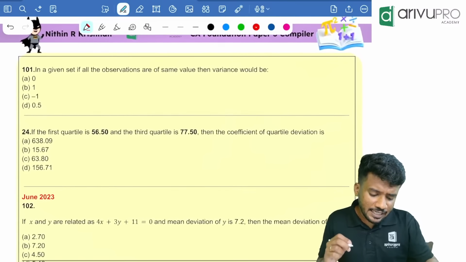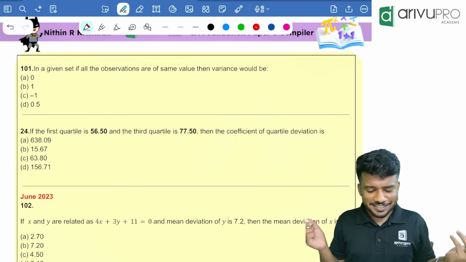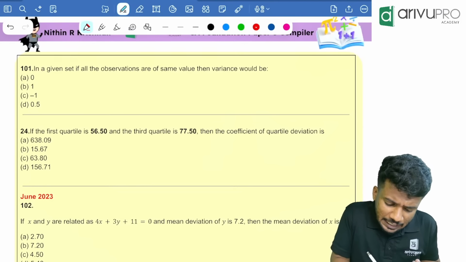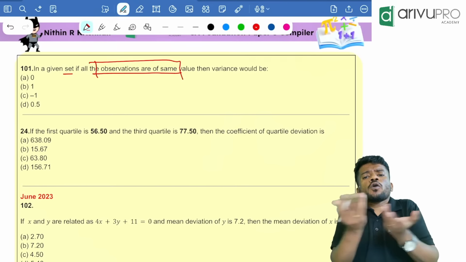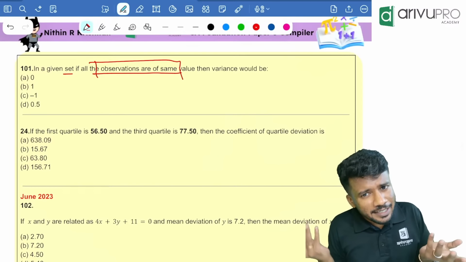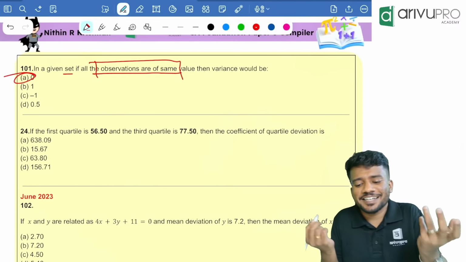In a given data, the observations are of same values, the variance would be how much? People, in a given set, if all the observations are same, is there any variance or standard deviation? There is no deviation. Answer is 0.